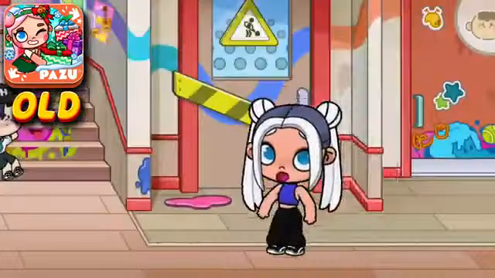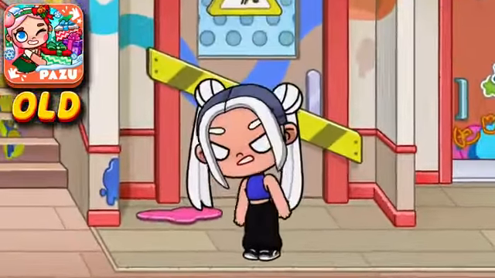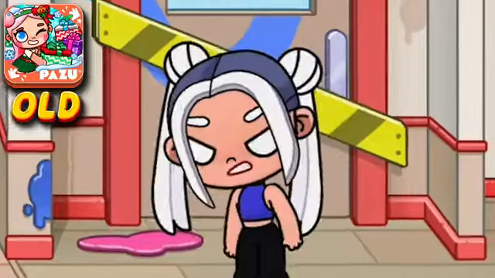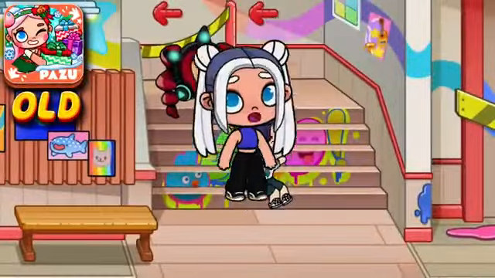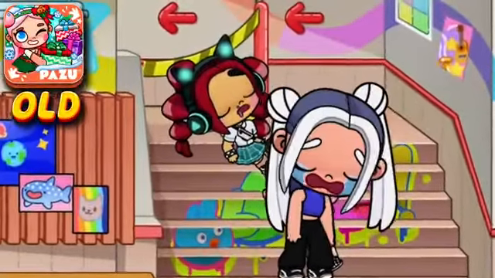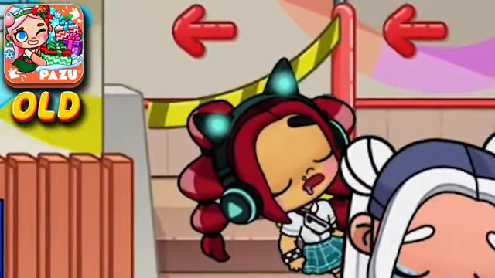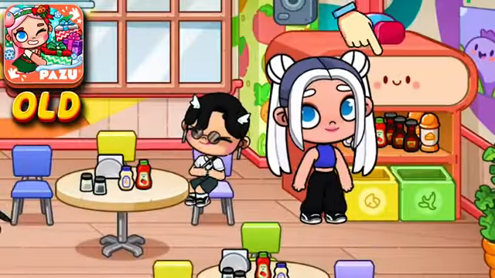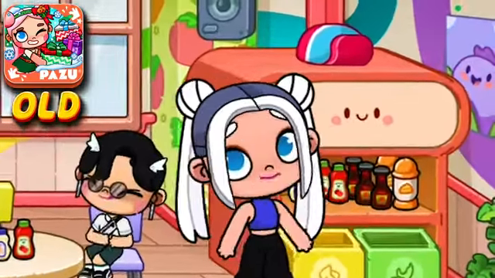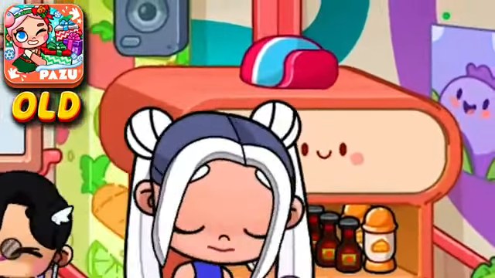Another big difference is that in the old version, a lot of things were not available at school. For example, there was no principal's office. Can you imagine that? In the old version of Avatar World, the second floor of the school wasn't even open, where the music room and the drawing room are located. And in the canteen, there was no secret with the student hat. If I click here, then nothing happens.